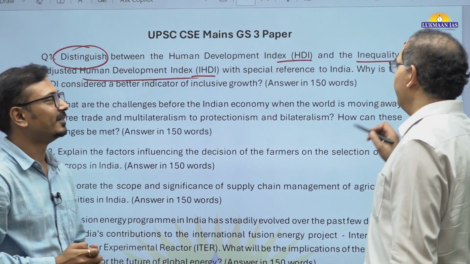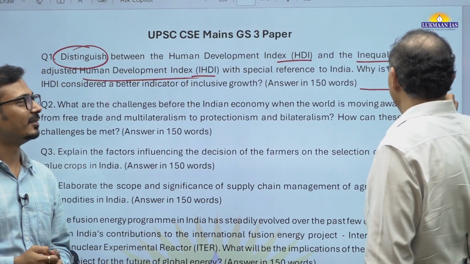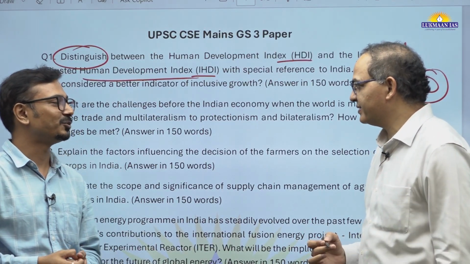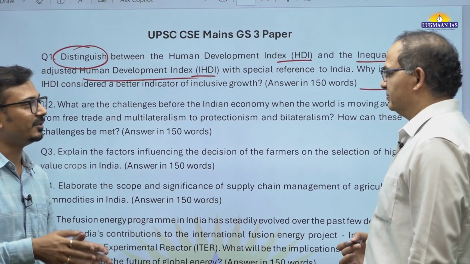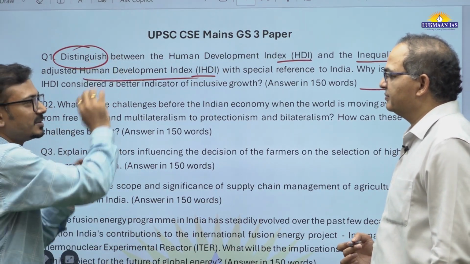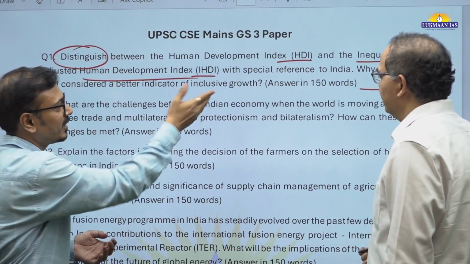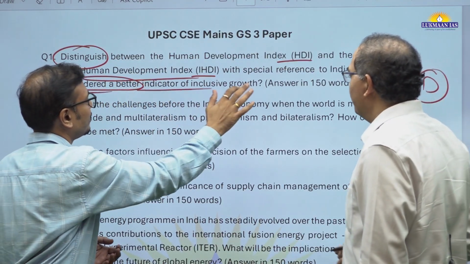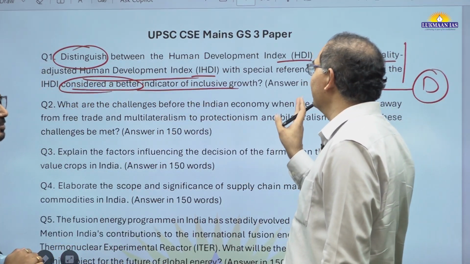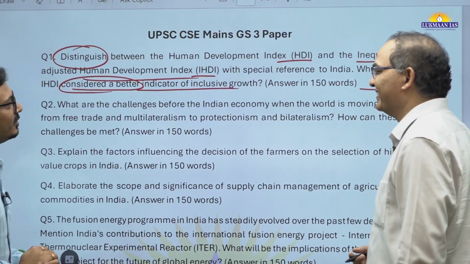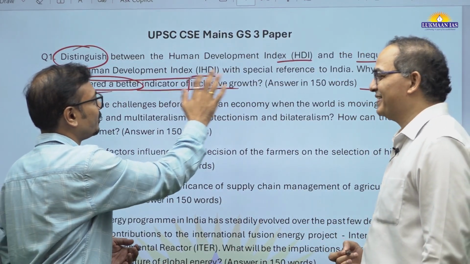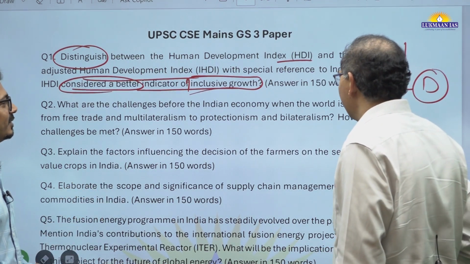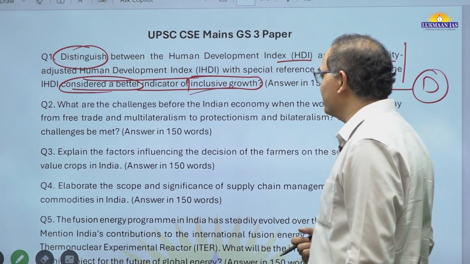So that's why we kept it on the difficult side. We can say this question is on the difficult side just because specific knowledge is required here. The second part students will be able to write easily because it is asking about inclusive growth. Many a time when students do not know, they will end up writing HDI. They know inclusive growth related aspects, so they will write generic points. What will you say about the second question?